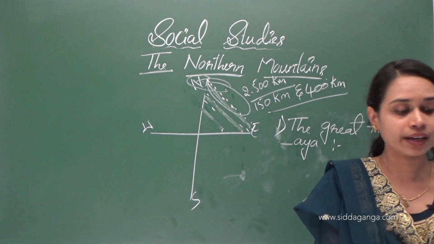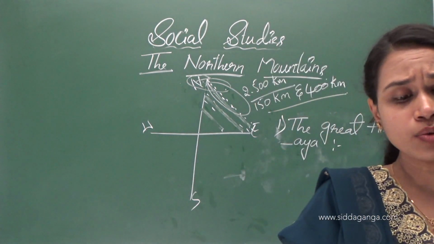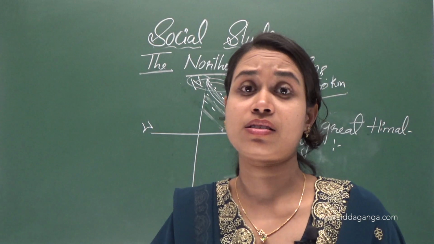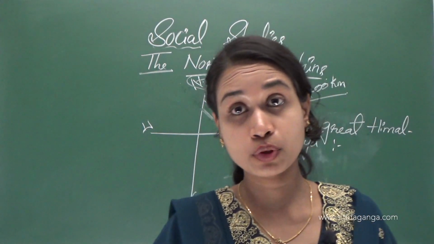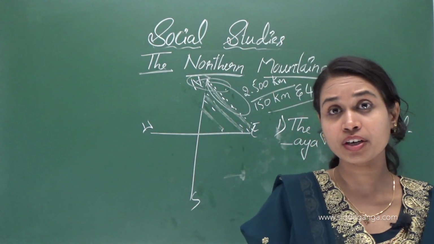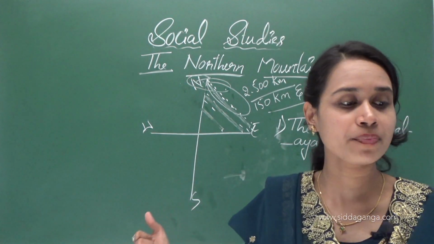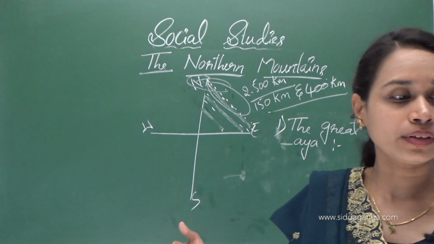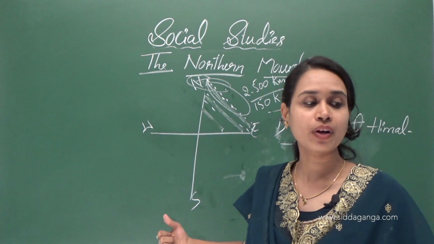So many rivers like Indus, Ganga, Brahmaputra and Yamuna originated from the Great Himalaya, from these glaciers.